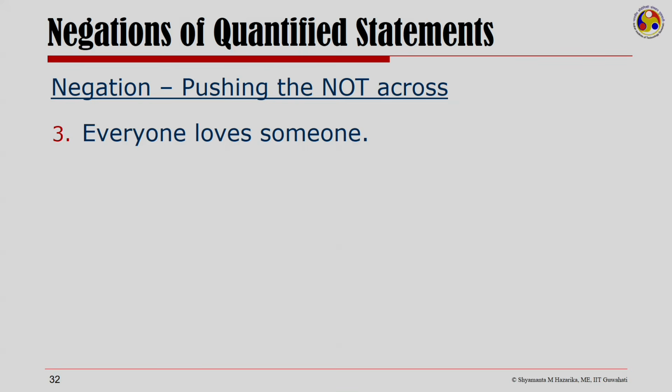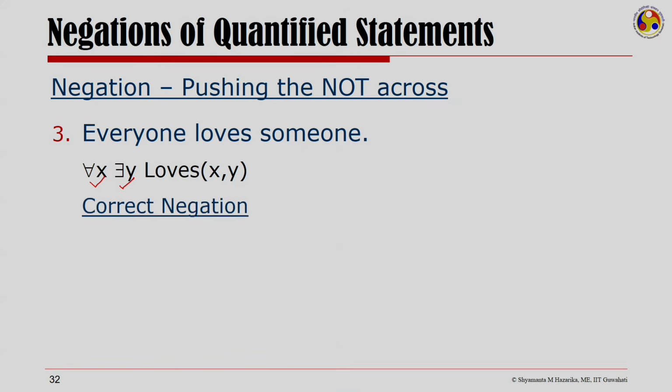So, let us look at this statement, everyone loves someone. So, here is a statement which says everyone loves someone, because I have everyone and there is someone whom everyone loves. I want to negate this statement. So, what is the negation of this statement?